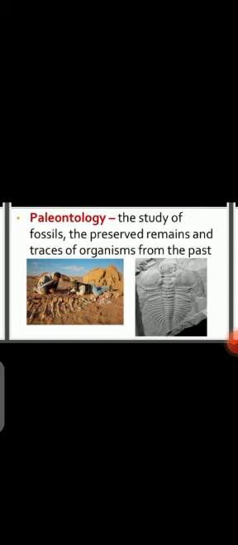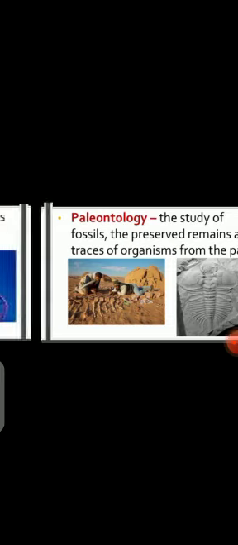Then paleontology, the study of fossils, obviously the preserved remains or traces of organisms from the past. For example, if we find the skeleton of a dinosaur, or the skeleton of maybe a 600 or 700 year old man, that is called paleontology, in which we study what this organism is, how they lived at that time. So this is all about paleontology.